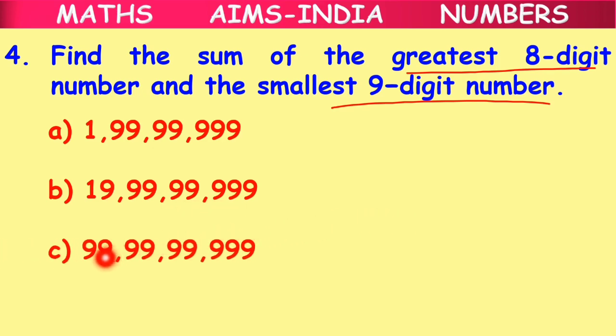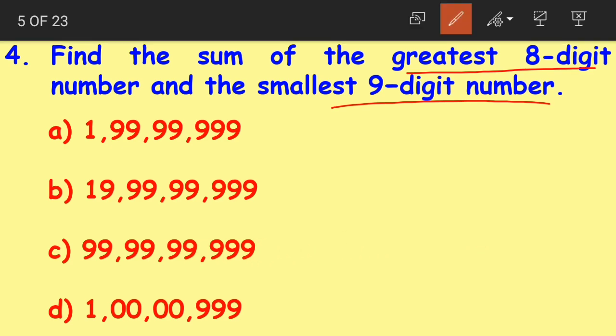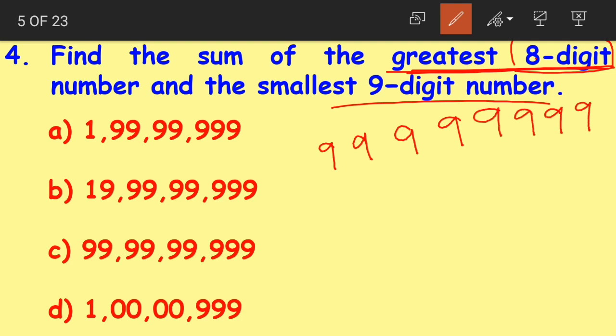Option C 99 crores 99 lakhs 99,999. And option D 1 crore 999. Now when I say the greatest 8-digit number, what is it, children? Greatest 8-digit number will have 8 nines in it. 1, 2, 3, 4, 5, 6, 7, 8. As it is an 8-digit number, it will have 8 nines in it.